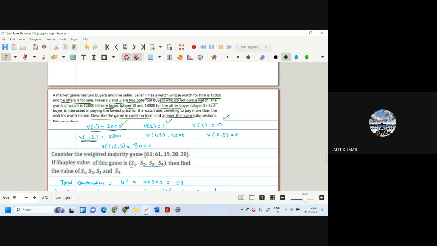When first and second players interact, the second player will purchase for 2,800. For 1 and 3 it is 3,000. For 2 and 3 it is 0 because they are both buyers. And if all three interact, the value is 3,000 because 3 will purchase from 1.